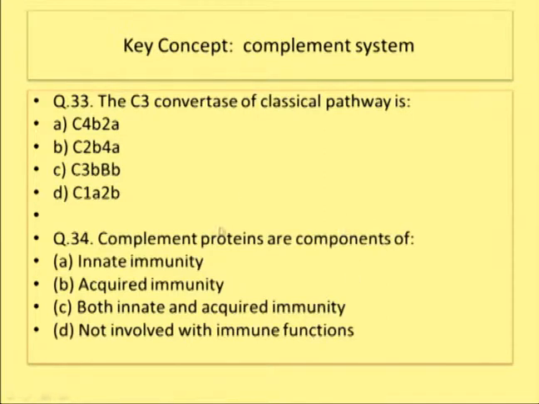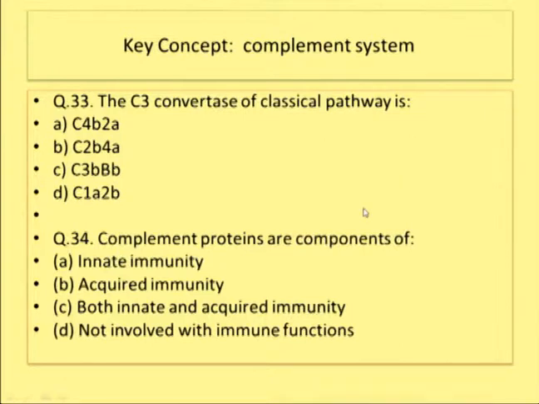First we will see certain questions based on complement, and then we will see what the complement system is. The question is: the C3 convertase of the classical pathway is. Now the question comes, what do you mean by classical pathway? In this particular case the answer is C4b2a. We will see how it is there.